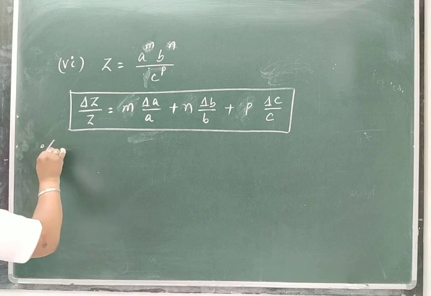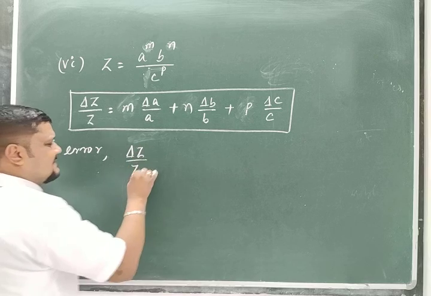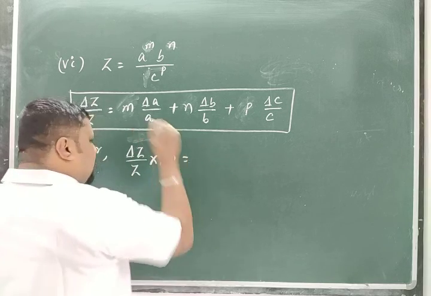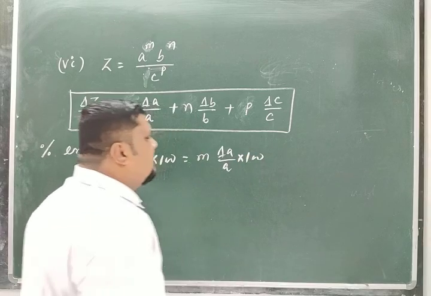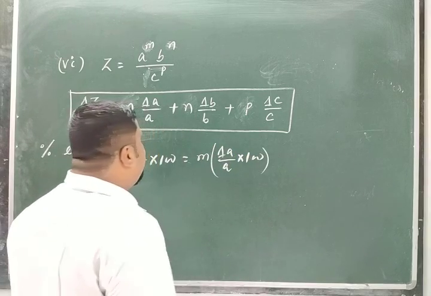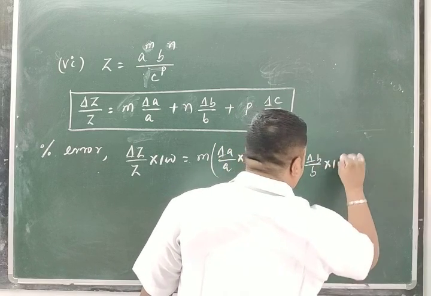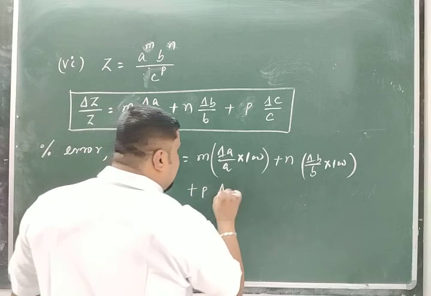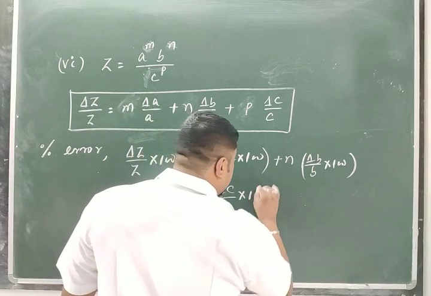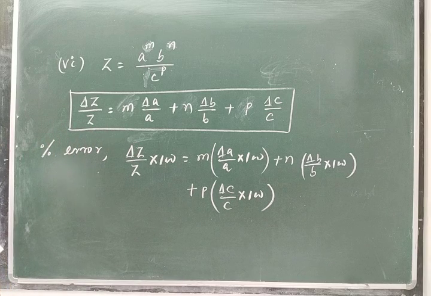What is the percentage error from here? Percentage error is, do the same thing, delta Z by Z into 100 is equal to m delta A by A into 100, m into the percentage error in A, plus n into delta B by B into 100, the percentage error in B, plus p into delta C by C into 100, the percentage error in C. Clear? Now by using this one, we will solve a problem.